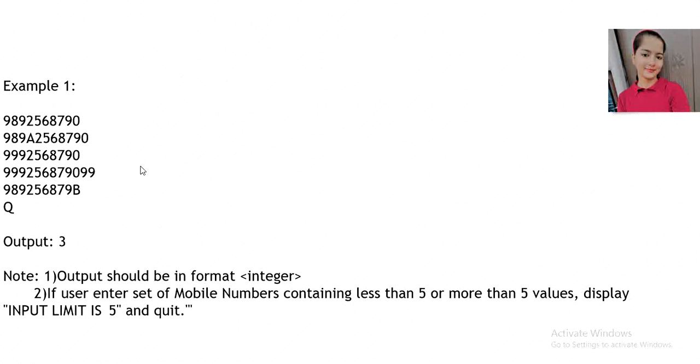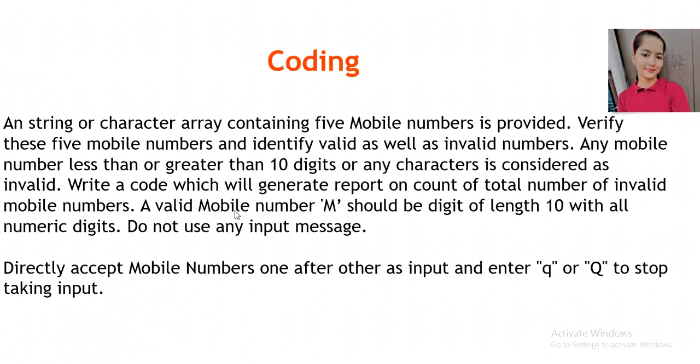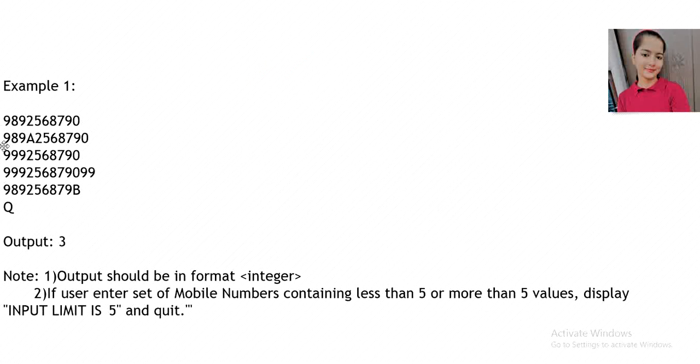In the output we have to determine the count of total invalid mobile numbers. For example, here you can see the number 99925687999, whose length is greater than 10, so it is invalid. This number has a capital A, so this is also invalid, and this number has a capital B, so this is also invalid. So in total we have 3 invalid mobile numbers.